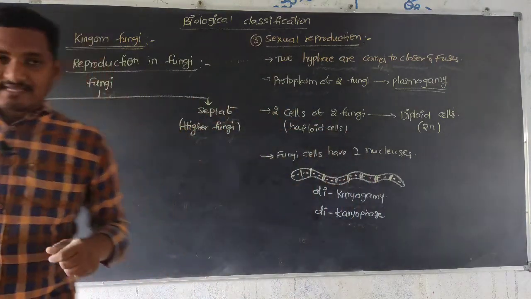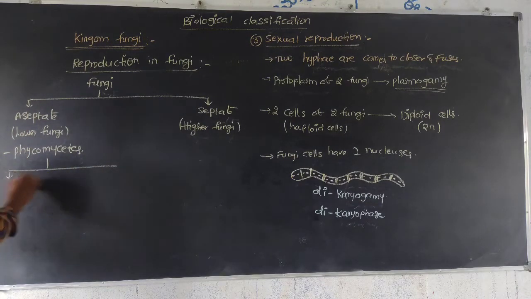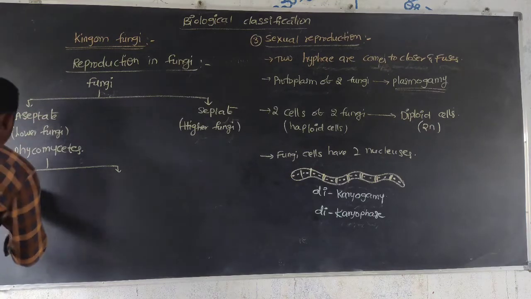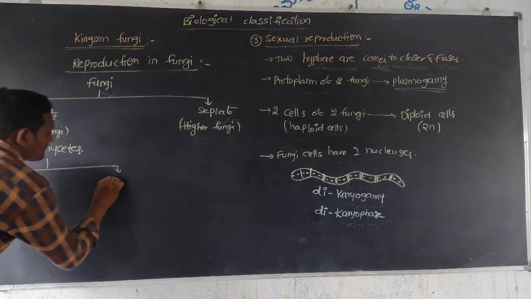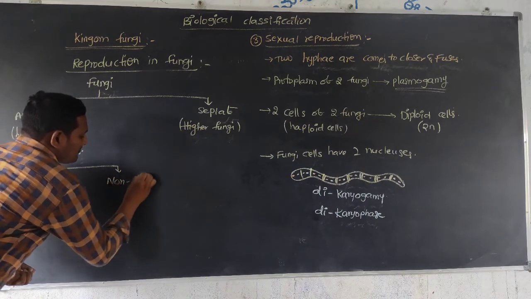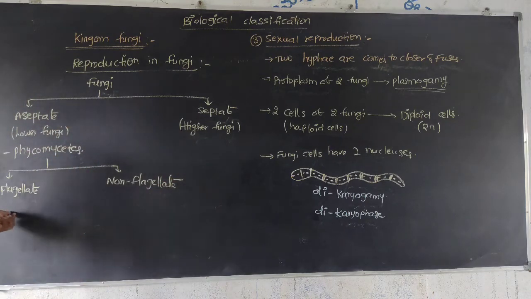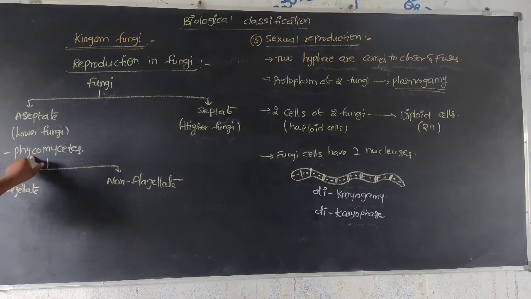Phycomycetes is again divided into two types: flagellate and non-flagellate. These Phycomycetes members, or aseptate members, have a coenocytic body.